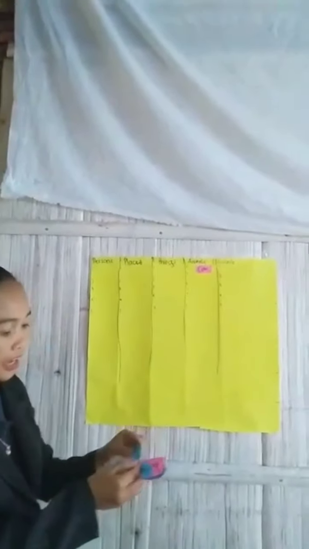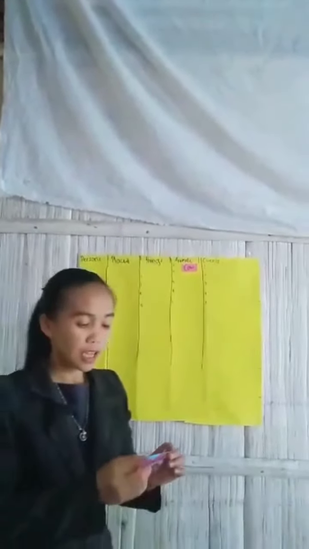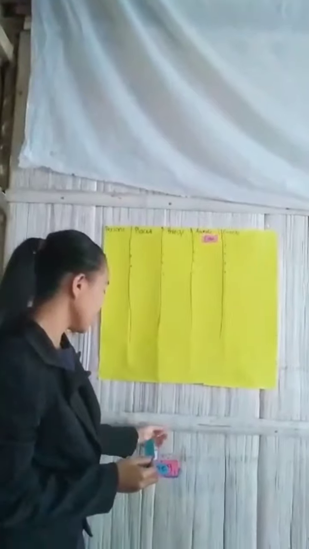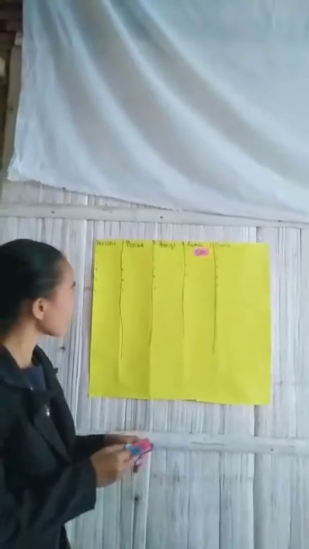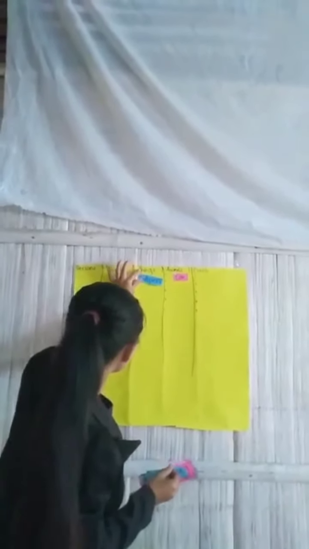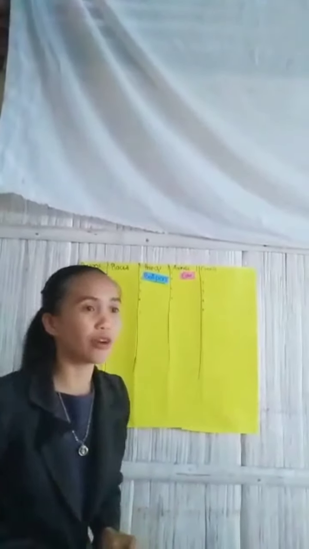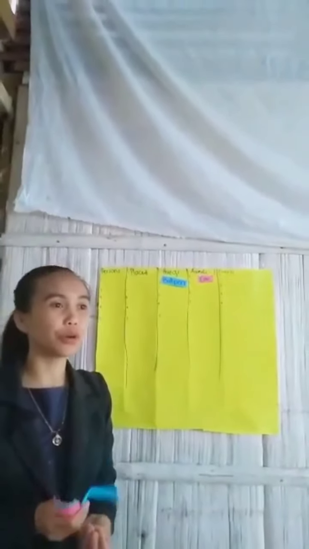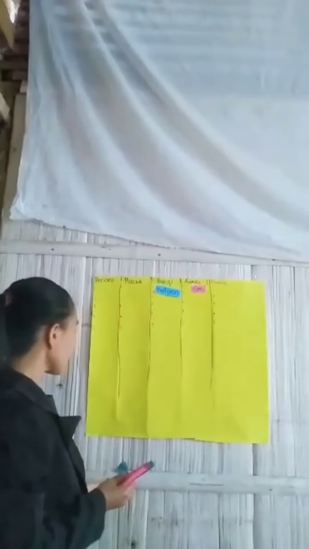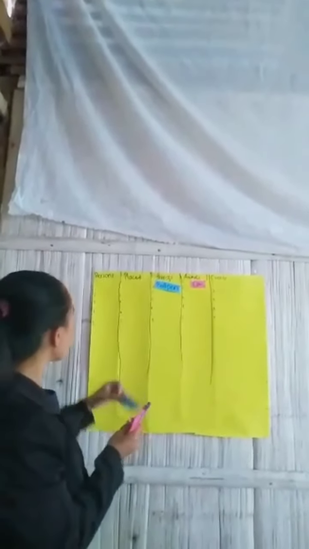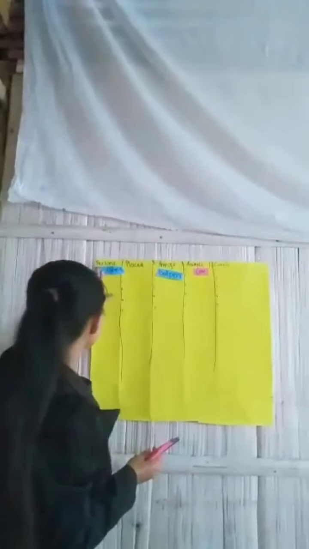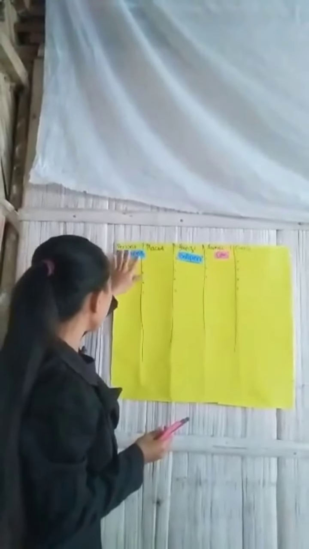Okay, for our second word, it's ball pen. Very good. Ball pen belongs to things. Let's put the ball pen in the things column. The third word is Dr. Shane. Okay, very good. Dr. Shane belongs to person because it's the name of a person with a title.